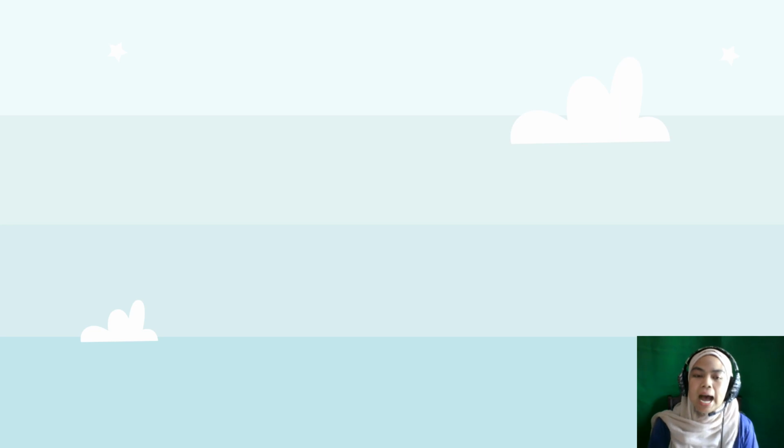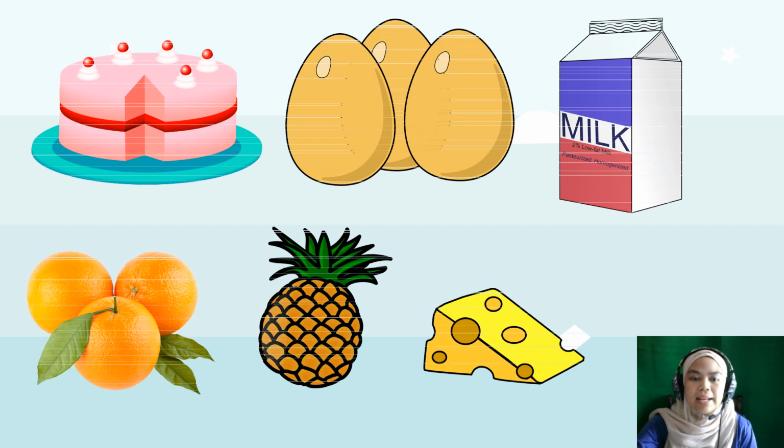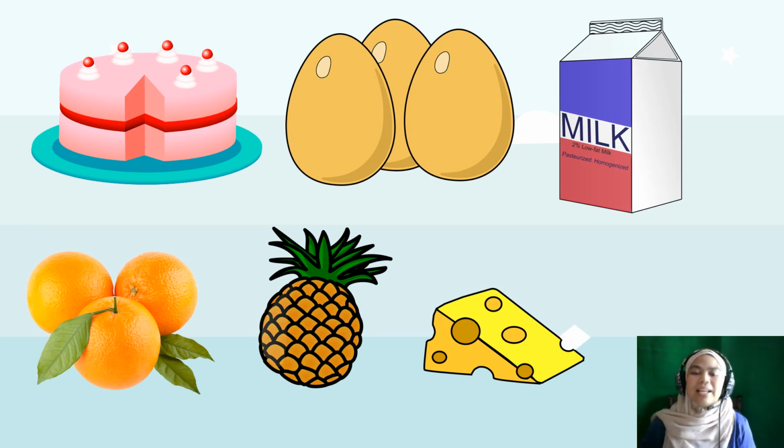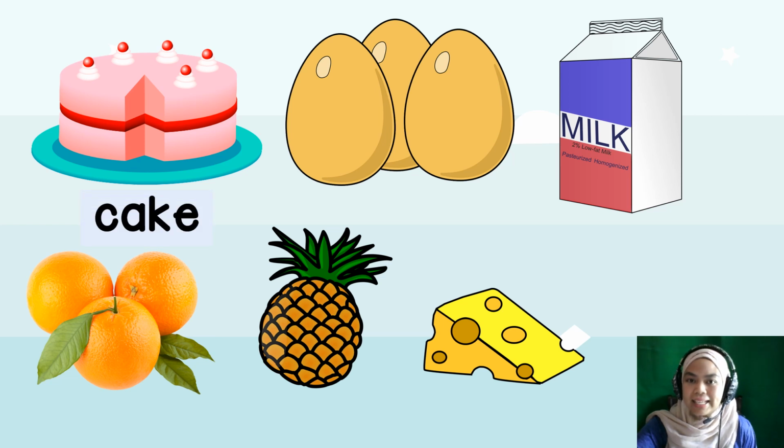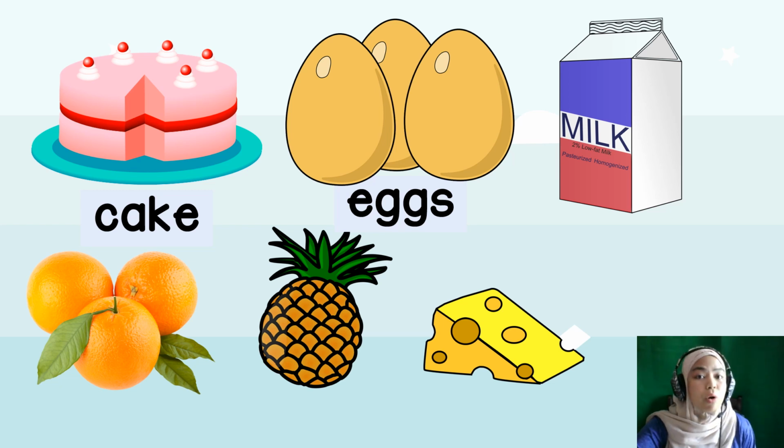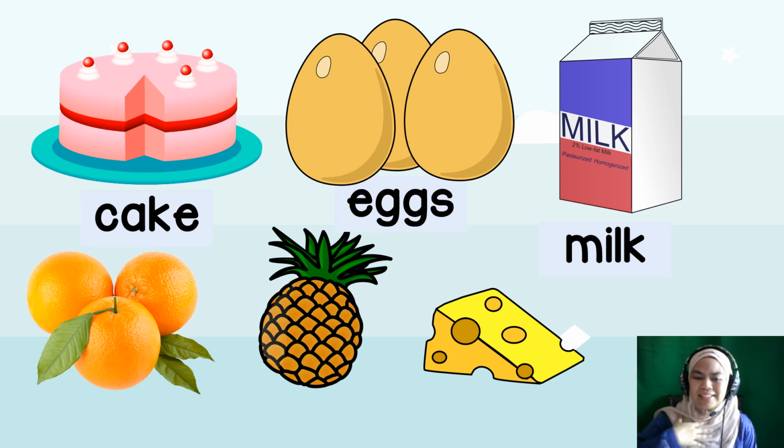As a bonus, I'm going to share with you some other foods that we can learn together. Right. Look at this food. Can you name some of them? These are very easy, right? So let's go one by one. The first one is cake. Cake. Next is eggs. Why eggs? Because more than one. Next, milk. Milk. I like to drink milk.